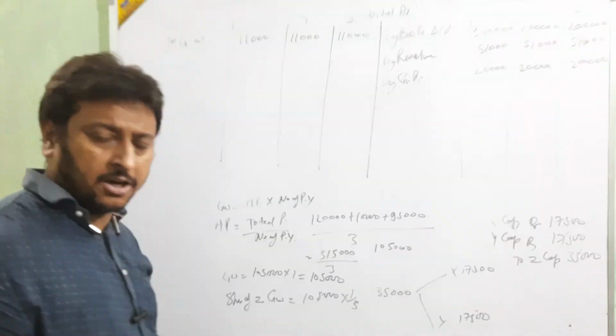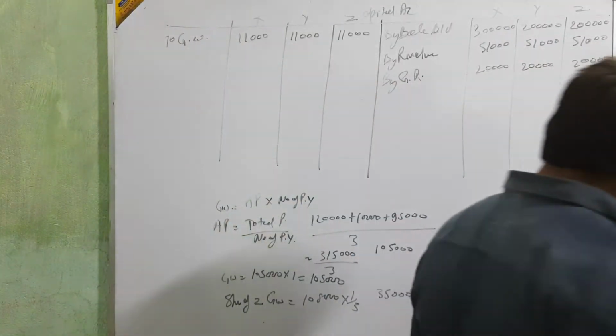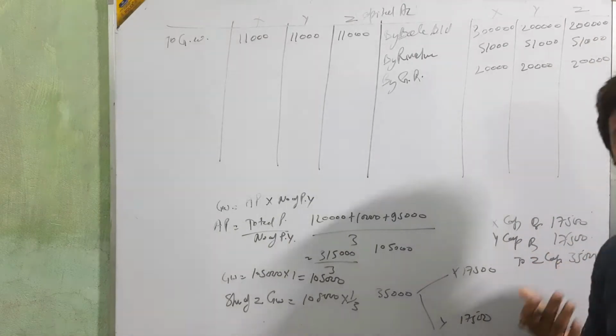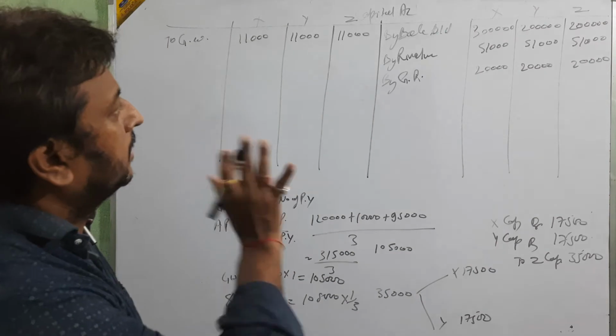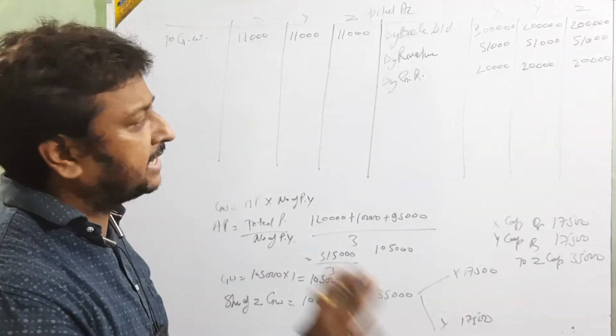Up to this, is it clear or not? It's the same as what we utilize in admission. In the same way I am going to make the capital account. Everything is the same.